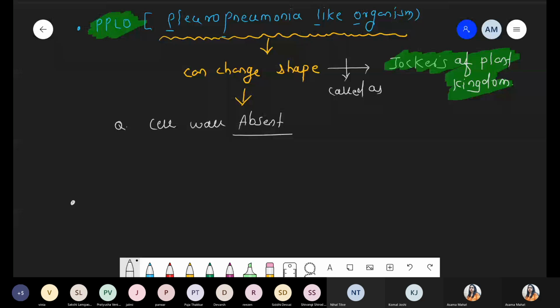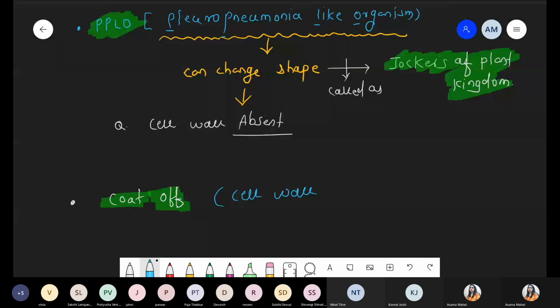Now next part we are talking about, these are also called as the coat of. Third name, these are also called as the coat of. And why they say coat of? Simple meaning, that is cell wall is absent. I'm giving only minus sign. Just remember, minus, that is for the absent. So cell wall is absent. That's why it is also called as a coat of.